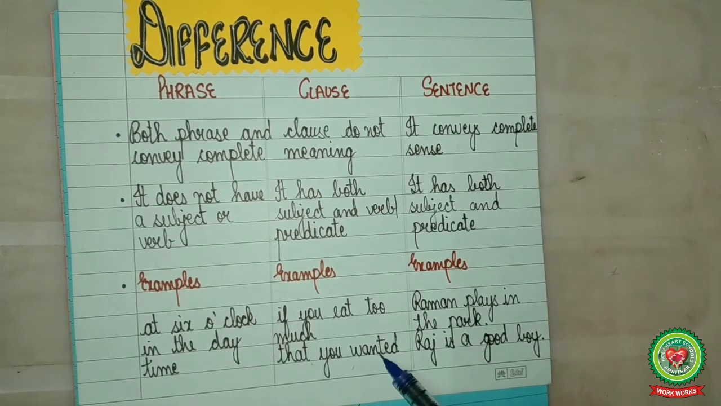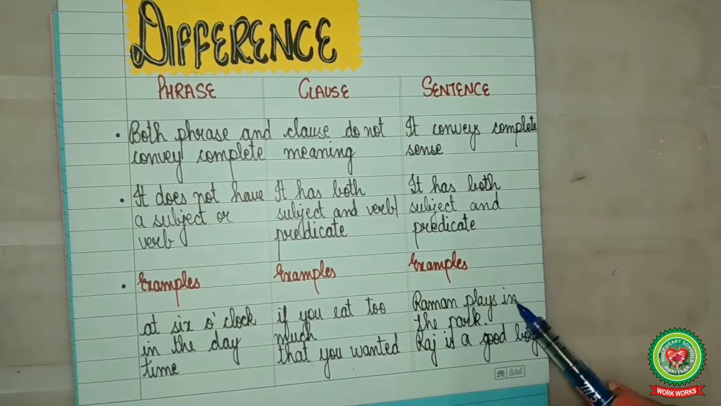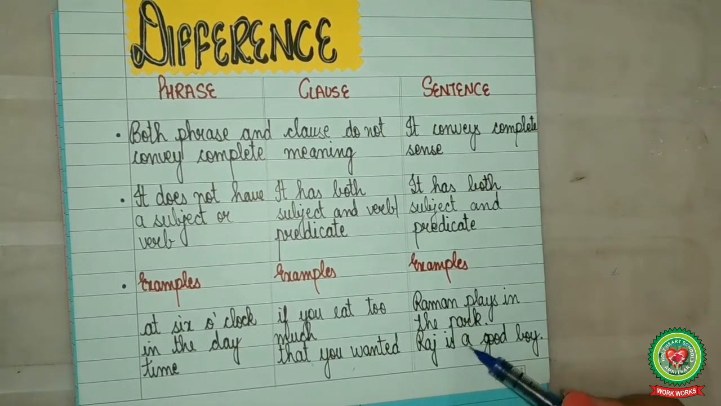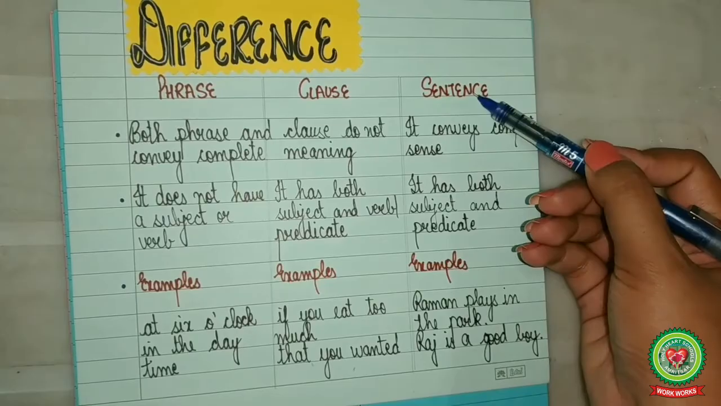That you wanted. It does not make complete sense, but has a subject and predicate. Who? You, so subject. Wanted is the verb, so it is a clause. Raman plays in the park. Raj is a good boy. These groups of words make complete sense, so sentence.